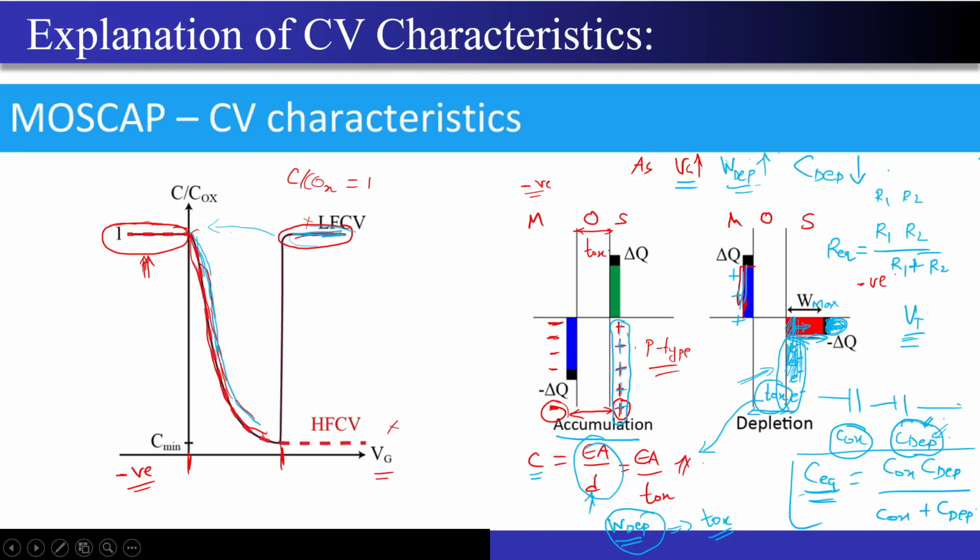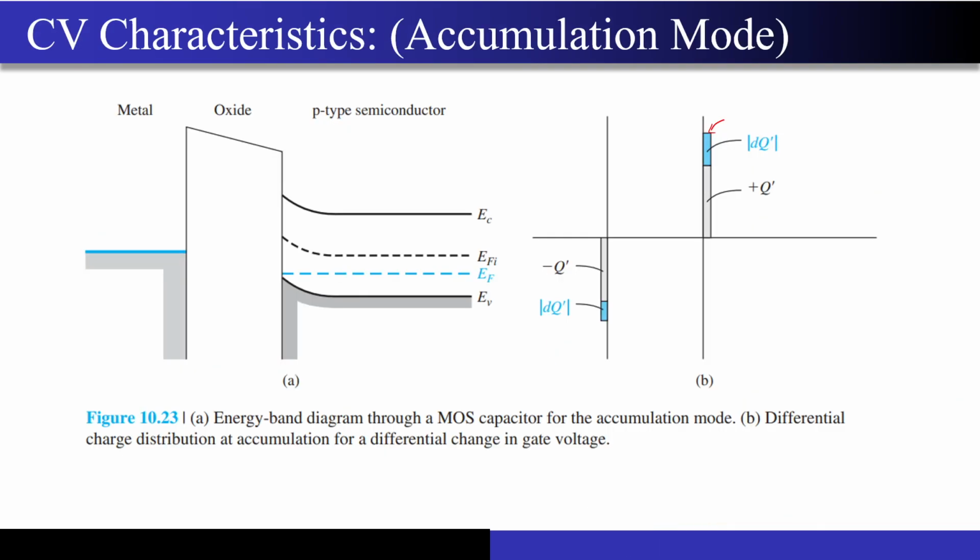Correct. Now, after looking at this, we started to study the CV characteristics of the MOSFET. What happened in the case of accumulation mode? Whatever negative voltage you were applying, correspondingly the holes were accumulating near the interface. So that's why you got the charge over here. Now, if I apply an incremental change in the voltage, delta V, where is the extra charge getting accumulated? It is getting accumulated at a distance of Tox.